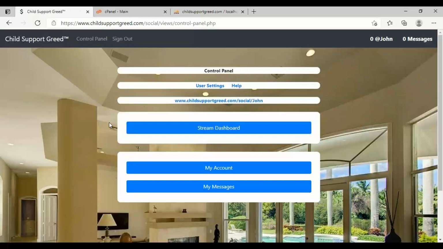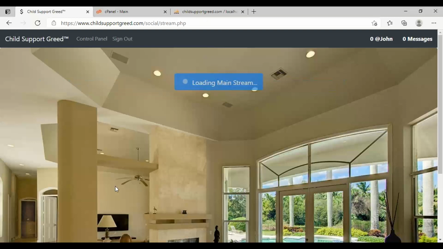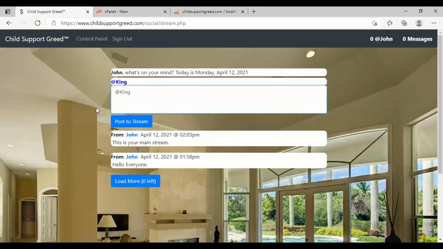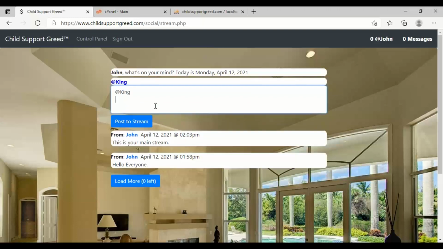Now let's see how these messages work on the main stream. Stream dashboard. Let's click main stream. Now these messages, I just put something in here. But now I'm going to type @King. And I put a space after it, and you'll see it highlight up here. That's how you know it worked. So if you don't put a space, it won't work. You either got to put a space after it, or you got to press enter and go to the next line. So I prefer to do it this way. So I'm going to say @King.